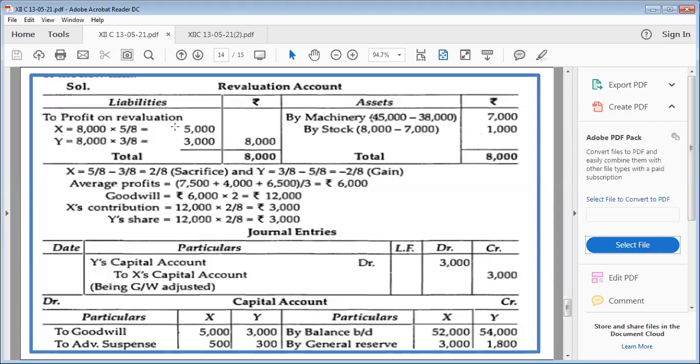And because nothing was there on the debit side, this is our profit. We'll write down profit transferred to capital account, and X and Y will share the profit of rupees 8,000 in their old profit sharing ratio, which is 5:3. All right. Okay. Now let us proceed again.